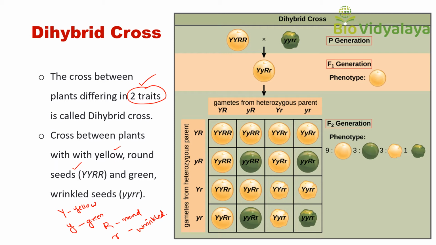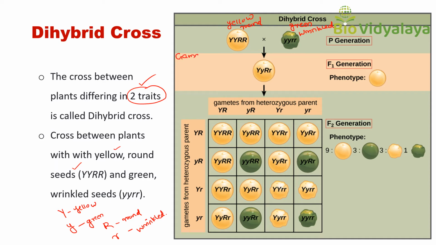See here, this is yellow color, round seed, and this is green color, wrinkled seed. What are the gametes here?